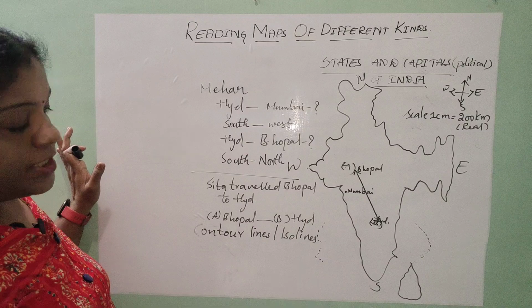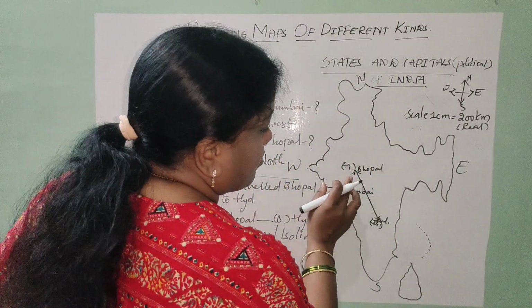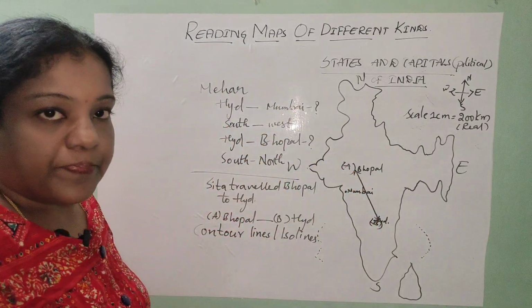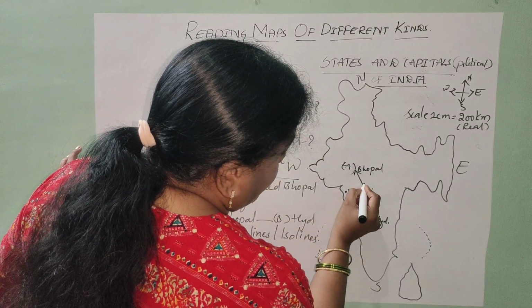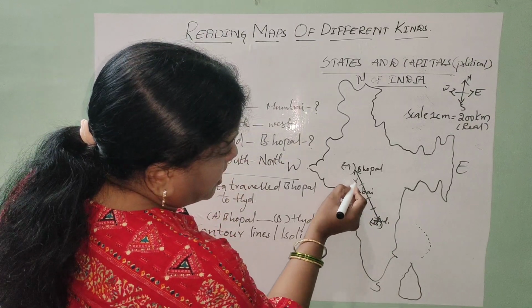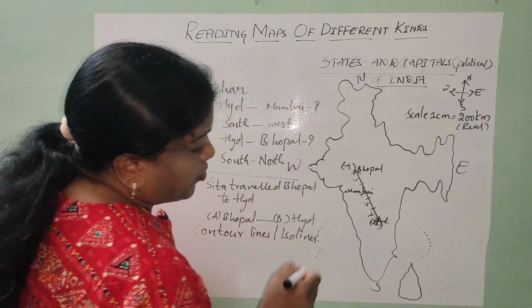How? Actually, I don't know the real ground distance. What I am doing is keeping the scale on this line, and it will be in this manner: 1 centimeter, 2 centimeters, 3 centimeters, 4 centimeters.